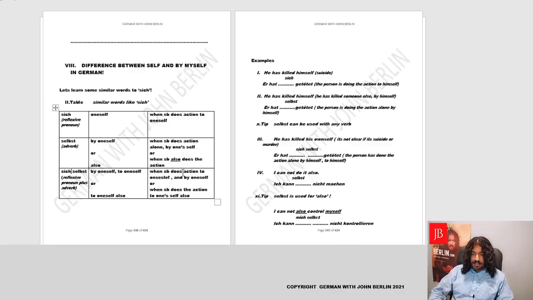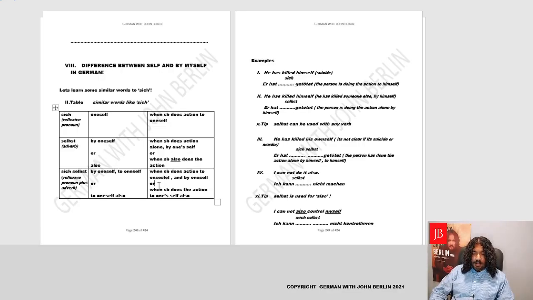First we have sich, which means to oneself. Ich dusche mich selbst. I'll wash myself by myself. I don't need help. Basically the action is happening to myself and it's happening by myself.